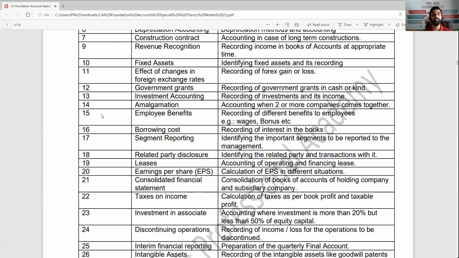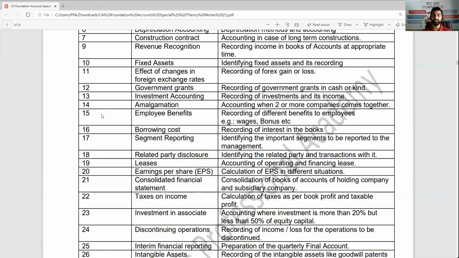AS14. AS15, employee benefits: whatever the organization pays to employees, like wages, salary, some perquisites, that is the facilities given, pensions, gratuity, everything, how to record. AS15 will help. AS16, borrowing costs: when you take a loan against any asset and that asset is under construction, how to deal with the interest of that loan, answered by AS16.